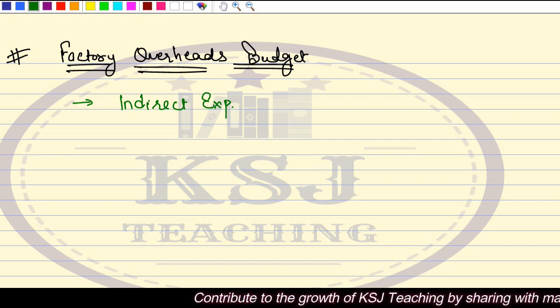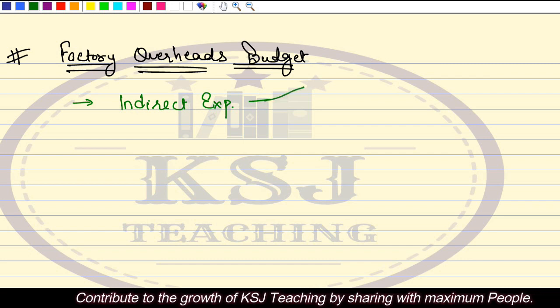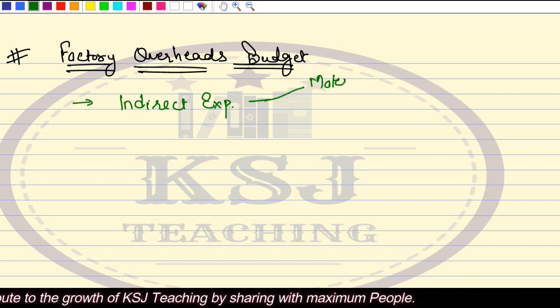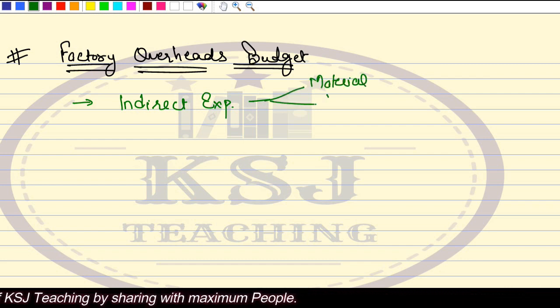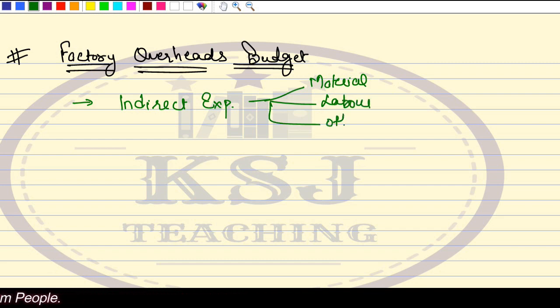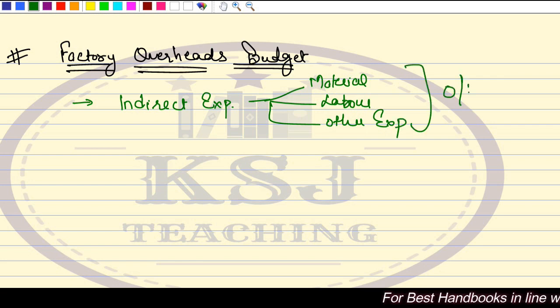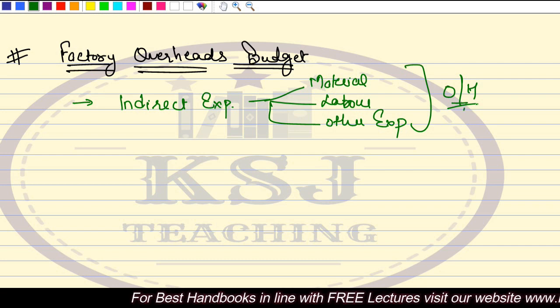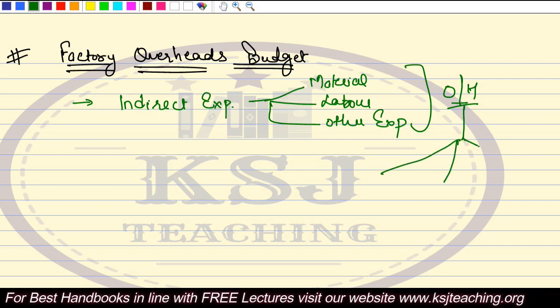Now these indirect expenses can be on material also, this can be on labor also, and this can be other expenses also. All these are known as overheads. So factory overheads is a part of it. When we talk about overheads, we divide the overheads broadly into 3 parts.